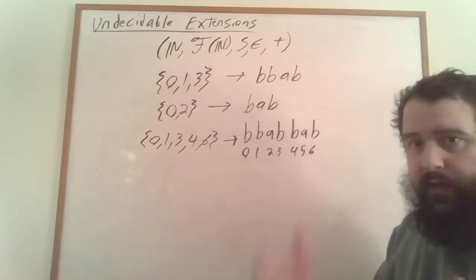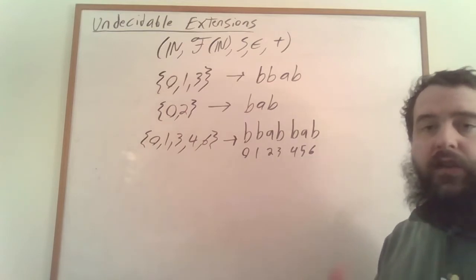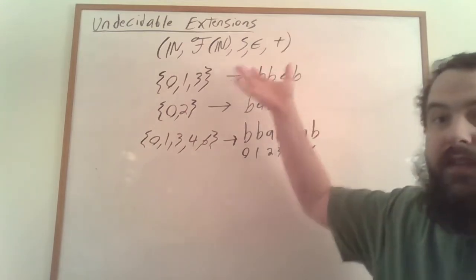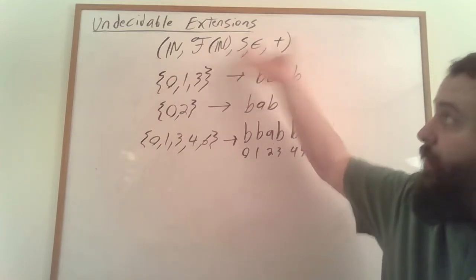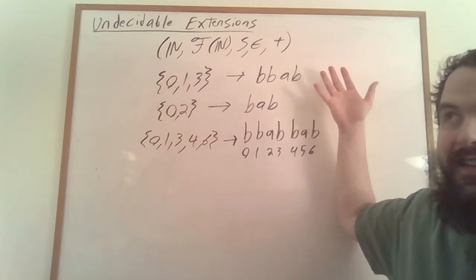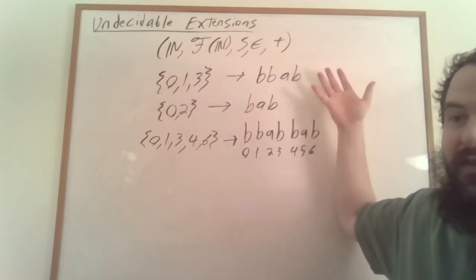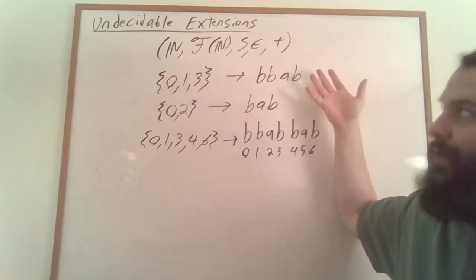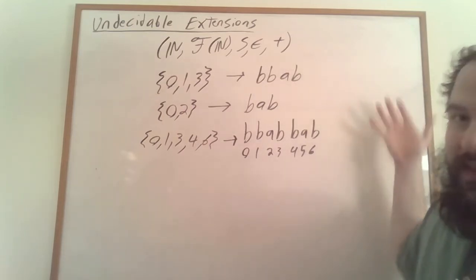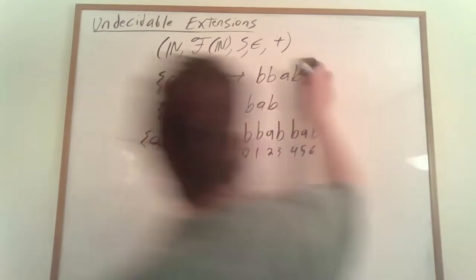And you can formalize this process to show that this structure here is also undecidable because you can use it to write out sentences in the structure of words with concatenation, which you can use to talk about addition and multiplication, which you can use to talk about Turing machines.